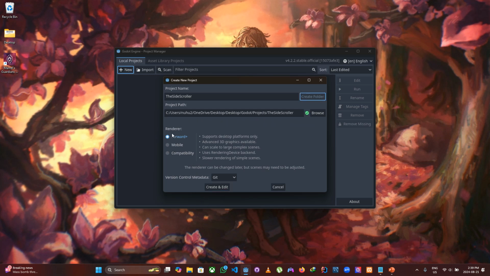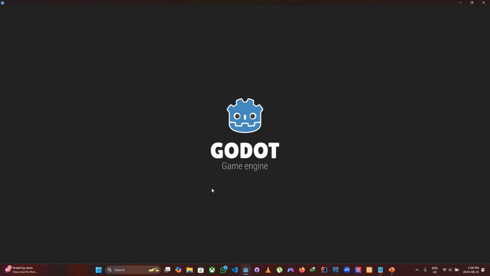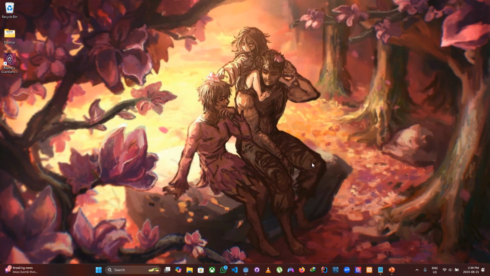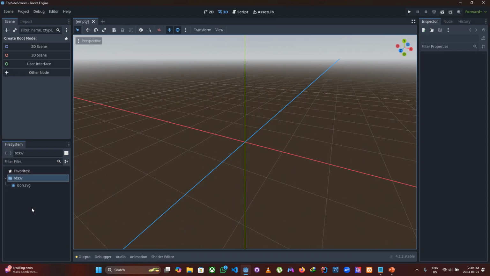And I don't really know what all these things do, forward, mobile, compatibility, but probably in the future I'll learn what they do and I'll be more informed on what to select. Then edit. Okay, here we are. This is our first project, and let's minimize it. So now I believe the next thing would be to get all the assets, or you know what, let's actually go in and create all the folders that we are probably going to need while we make our project.